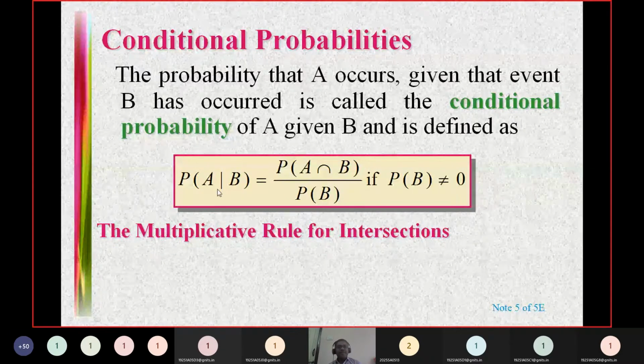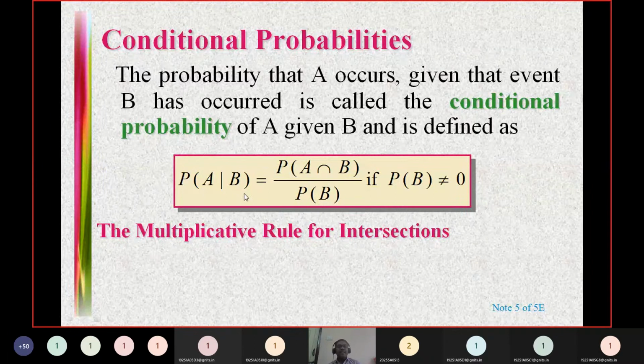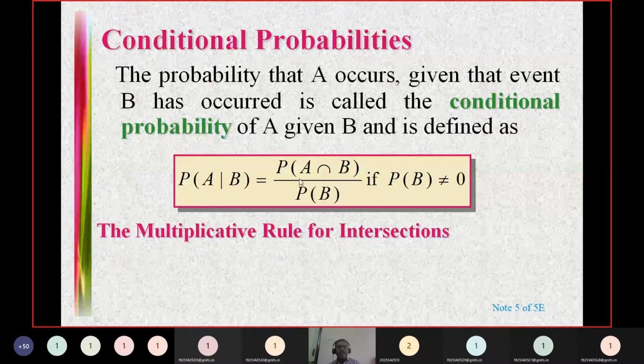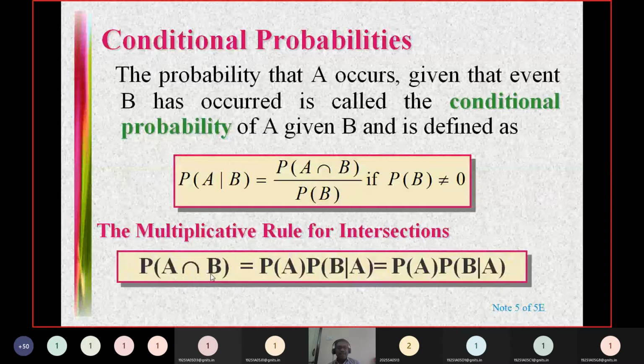Okay, similarly you can define P of B given A also, that is P of B intersection A by P of A. And if we cross multiply these two, you will get a definition for joint probability if you are trying to write the formula in terms of P of A intersection B. Okay, then this is called joint probability. Joint probability can be expressed in terms of conditional probability also. So P of A intersection B equal to P of B intersection A.